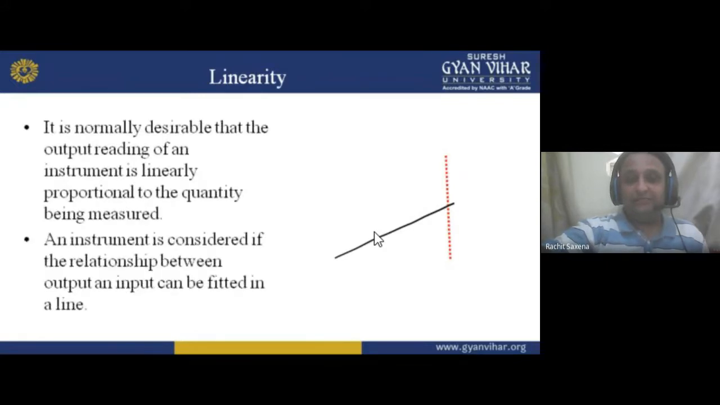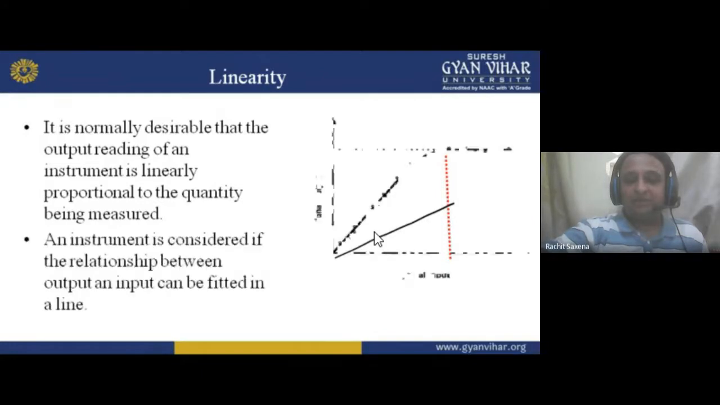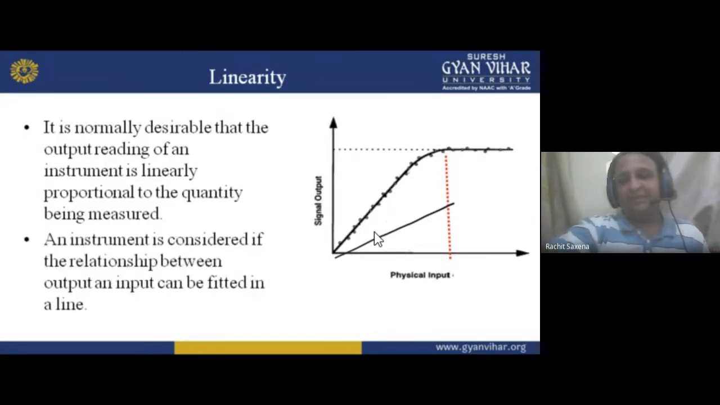Now linearity. It is normally desirable that the output reading of an instrument is linearly proportional to the quantity being measured. Now see, my dear student, if linearity is not there, and I give some reading that is not linear to the output, it will not give any relation. If you want to measure voltage but you give input current, what happens? You won't get the right output. So there is no linearity.